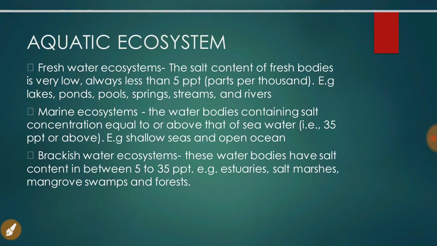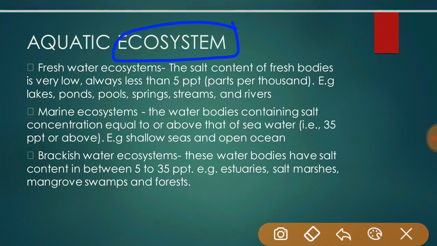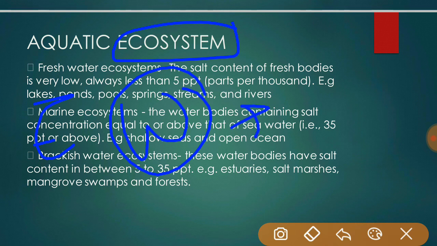So, what is aquatic ecosystem? First, we should know about the ecosystem. Ecosystem consisting of water as the main habitat is known as aquatic ecosystem. And aquatic ecosystem is classified based on their salt content. It is classified into three categories.